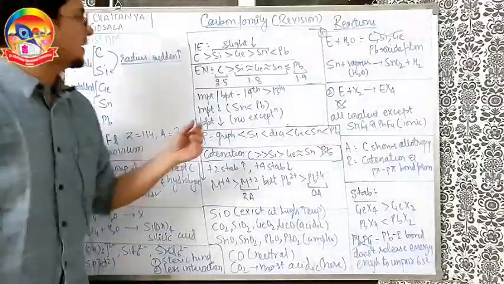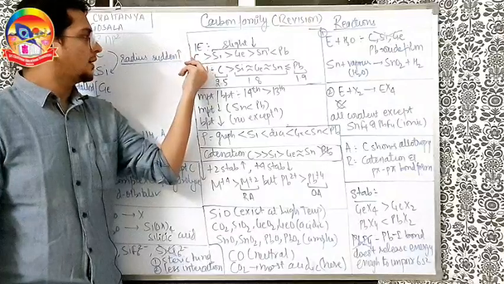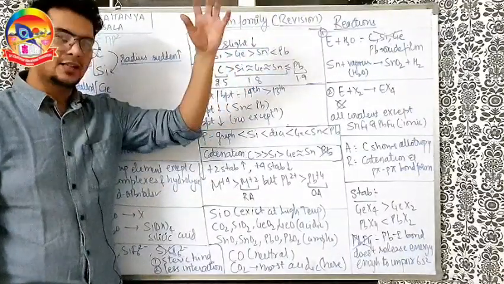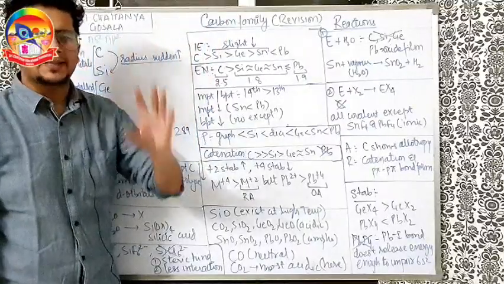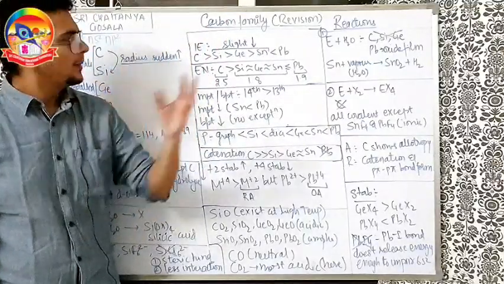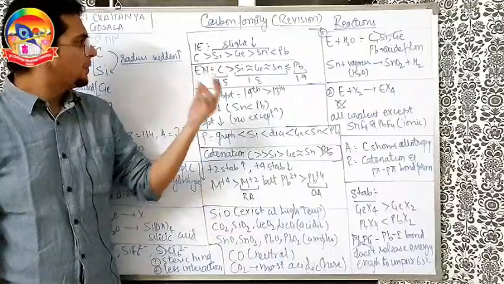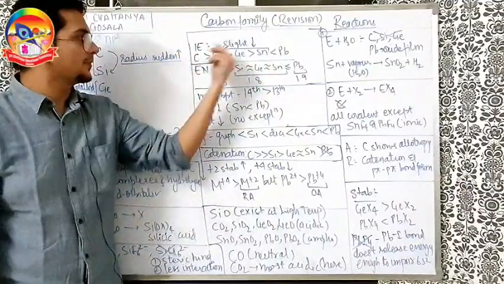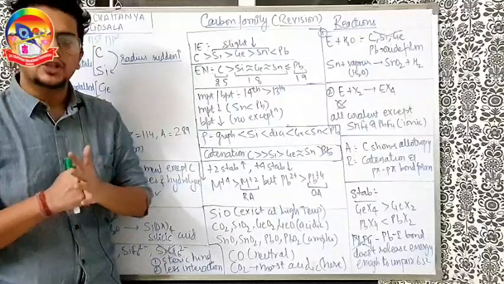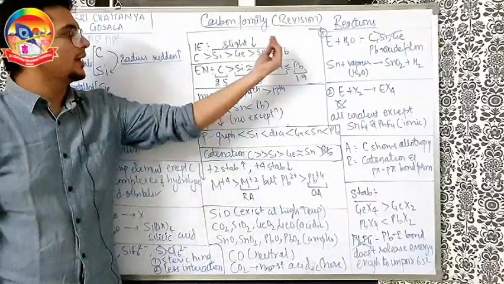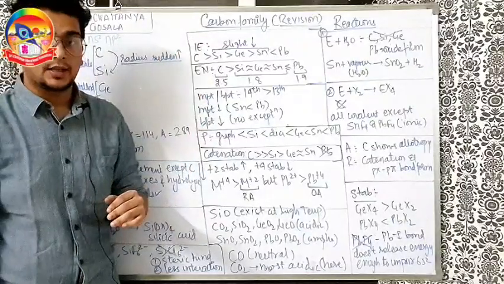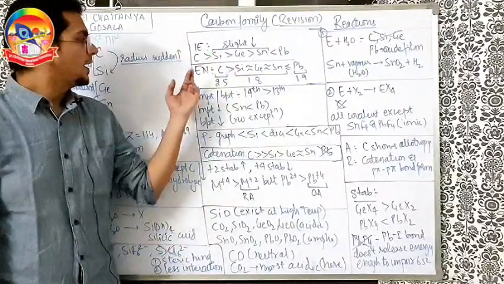Talking about the ionization enthalpy here. Again, ionization enthalpy decreases top to bottom. Only one exception at the last, lead comes. Always at the last some exception of ionization enthalpy will be there because of lanthanide contraction. There is a slight decrease from silicon to tin in the ionization enthalpy and a slight increase in lead. So carbon has excessively high ionization enthalpy out of all of these.